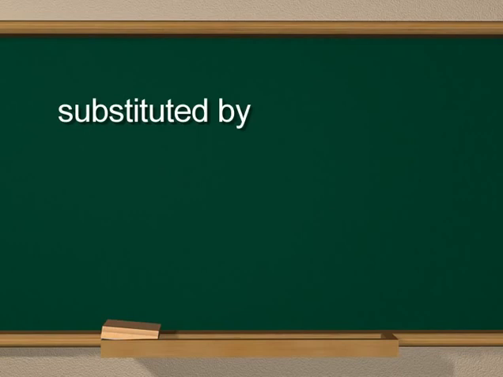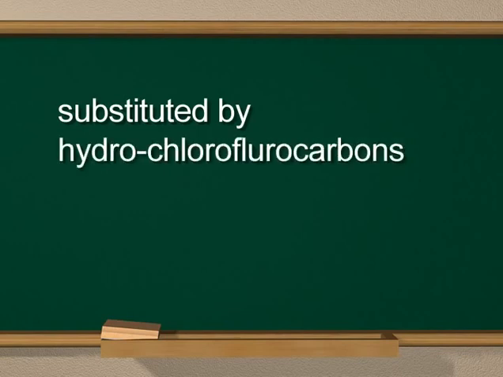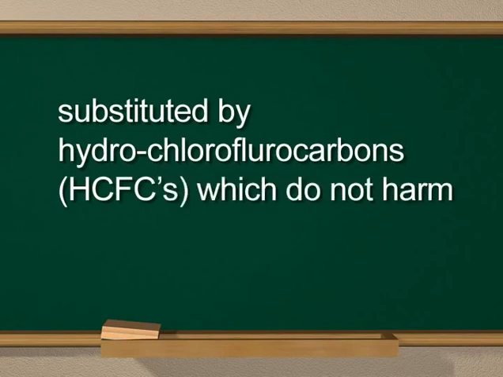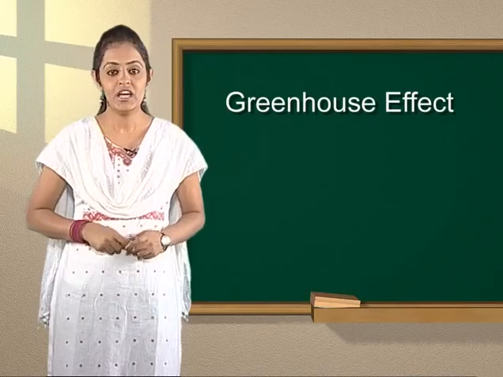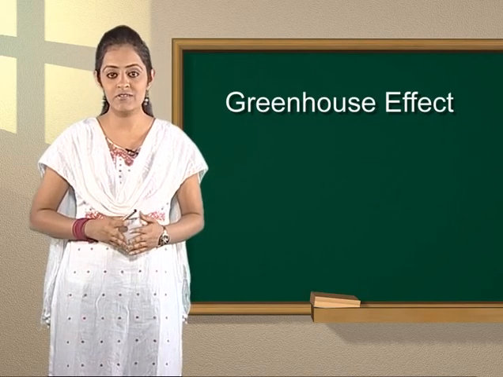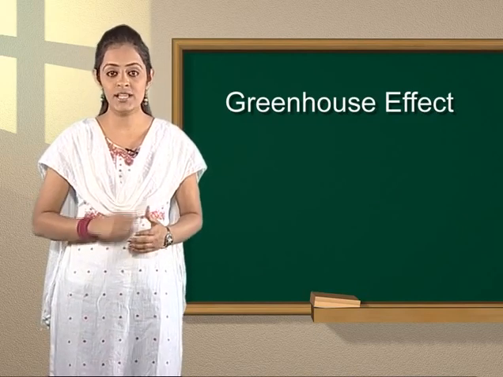These are now substituted by hydrochlorofluorocarbons or HCFCs, which do not harm or break down the ozone molecule but trap heat in the atmosphere. There are several types of CFCs in use.